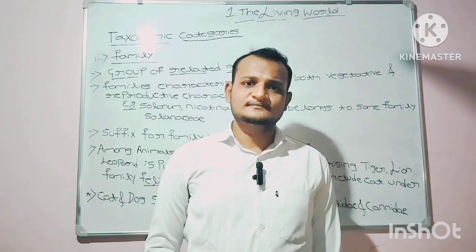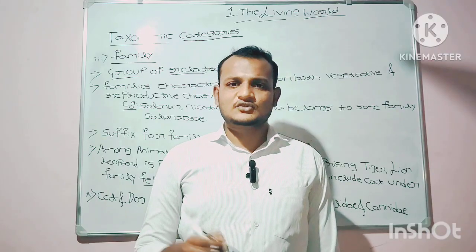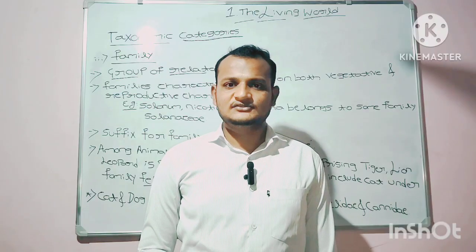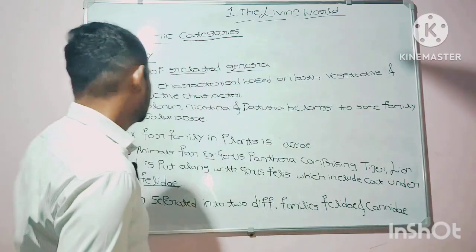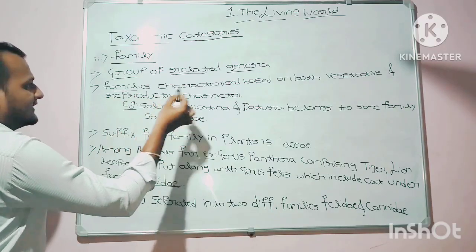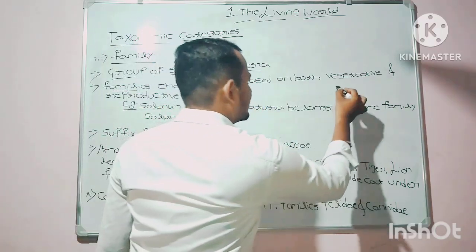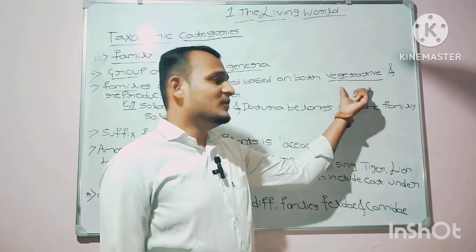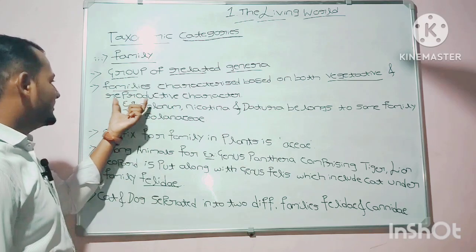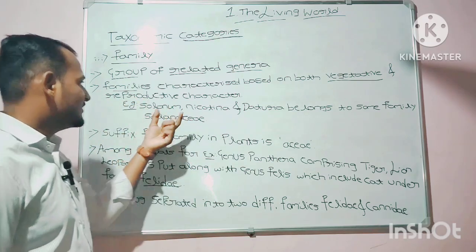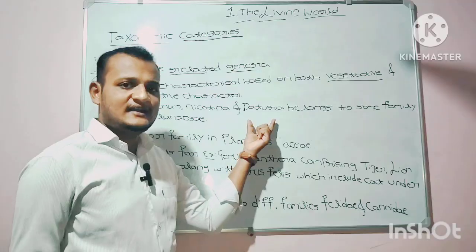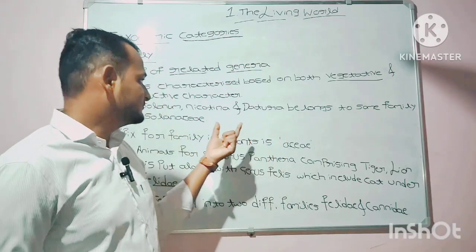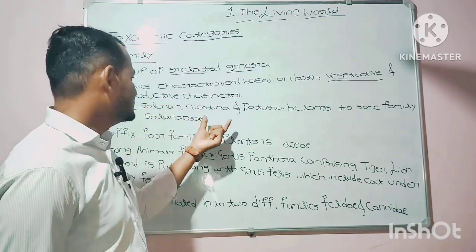For example, Solanum, Nicotiana, and Datura are all different species and different genera also, but these are relatable genera.